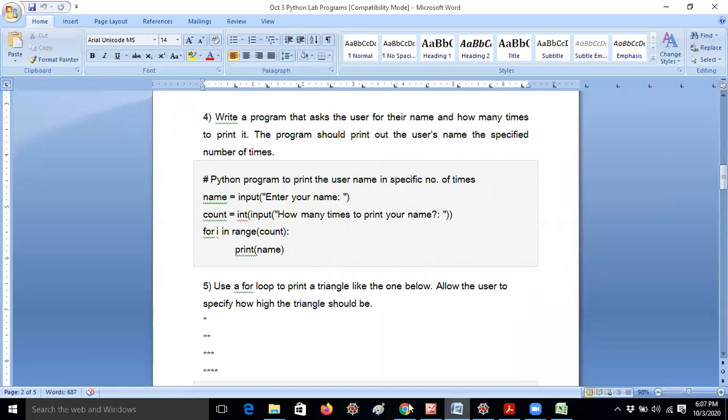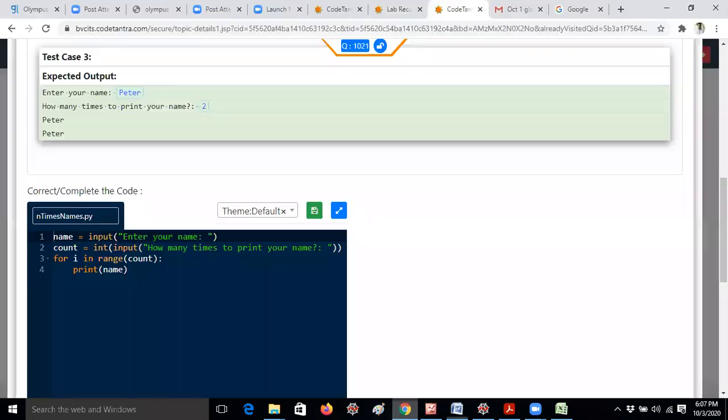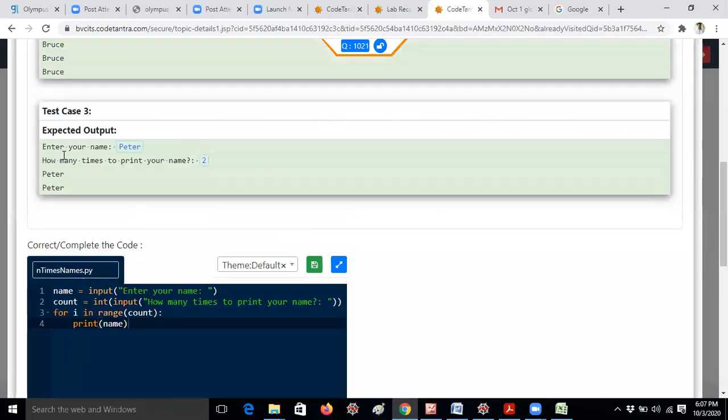So this is a very easy program. Let me continue. First of all, according to the question, enter your name. So I am giving input. I am giving a variable name equal to input of "enter your name". That means here, for example, you are reading the values. Then you have to give input: how many times to print your name?